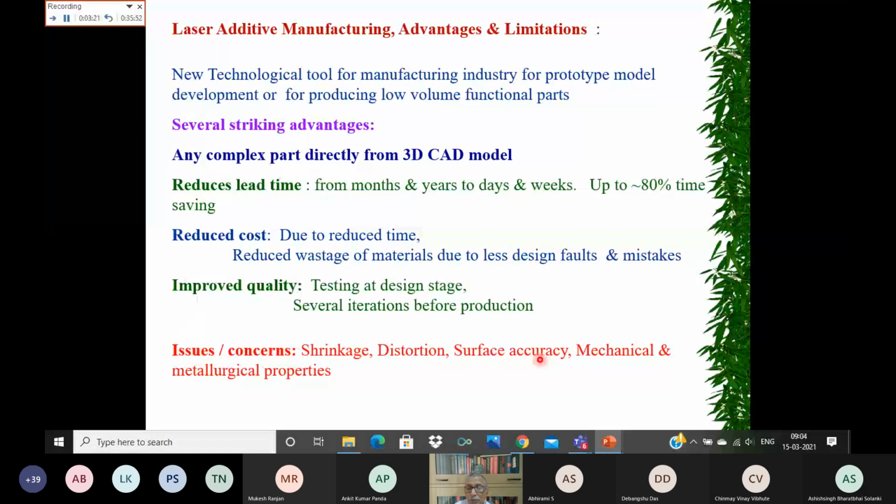Surface accuracy: because you are using powder and depositing layer by layer, and you are representing the surface with triangles, there could be certain surface inaccuracies, and surface roughness could be there.